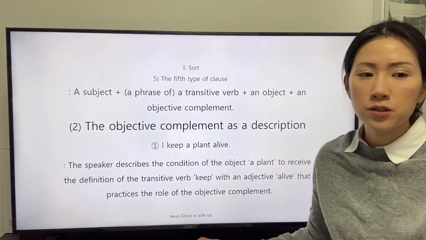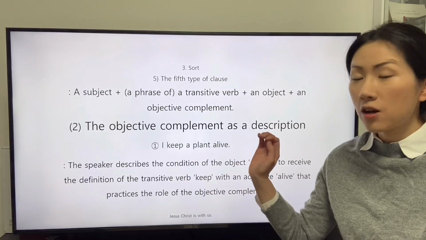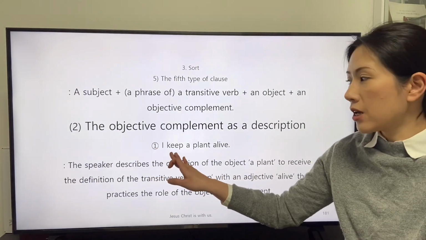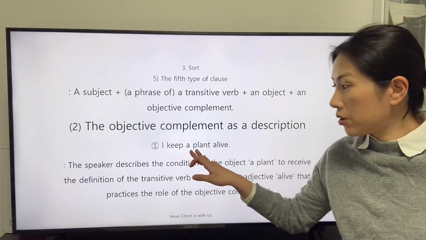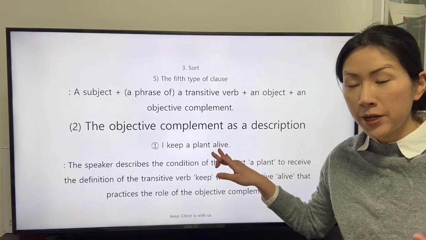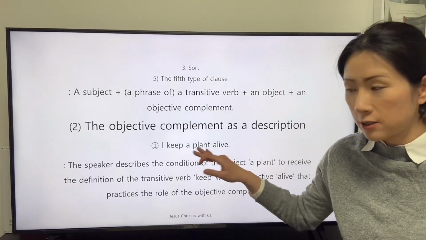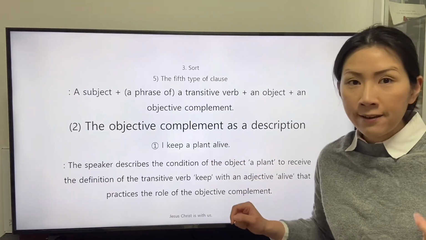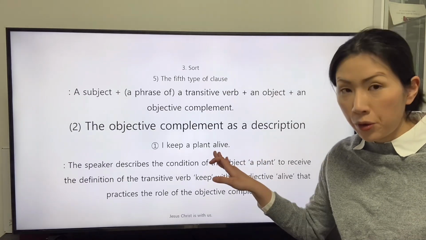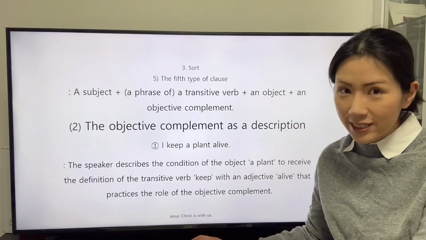There is the first clause. I keep a plant alive. This clause is constituted with the subject as the speaker, the transitive verb keep, the object of the transitive verb, a plant, and the objective complement that describes the condition of the object, a plant. The word alive has the trait as an adverb too, but in this clause, the word alive is applied with the trait as an adjective.